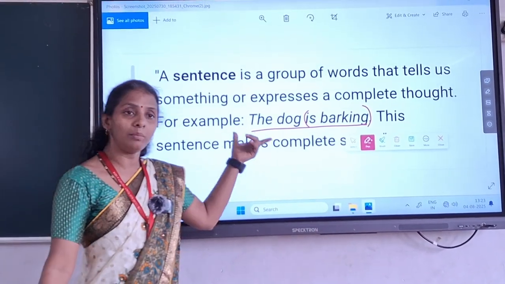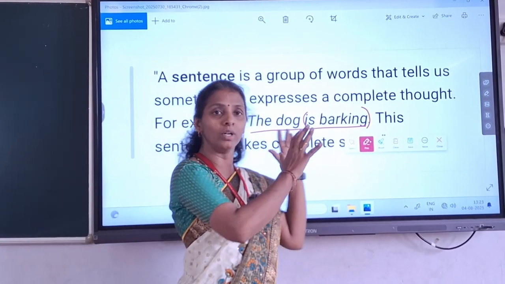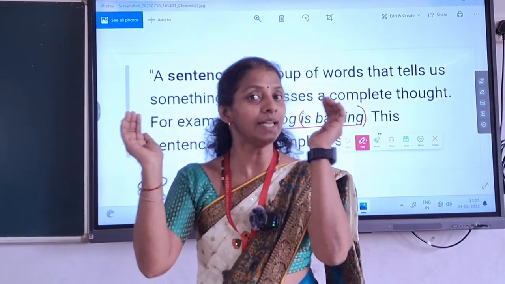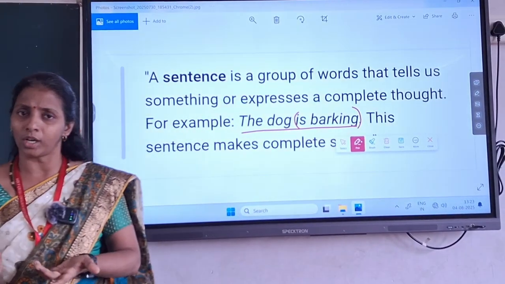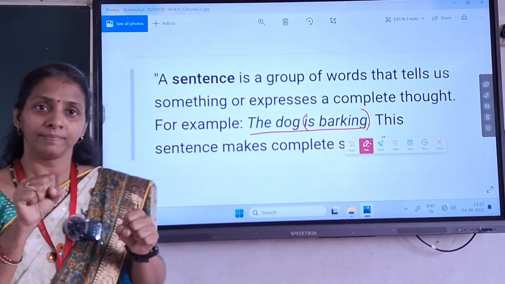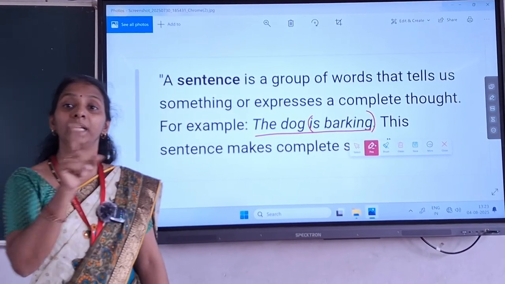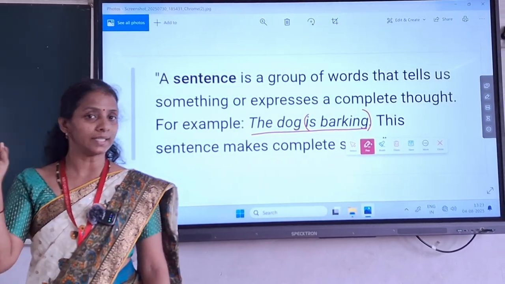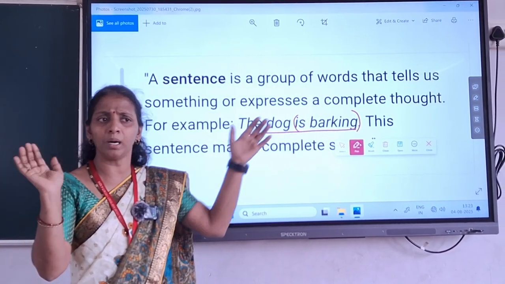Okay. So that means a sentence is a group of words which make complete sense. That means if you are able to understand, then that makes a complete meaningful sentence. So "is barking" is without any complete sense.